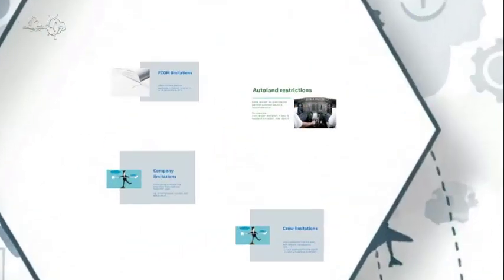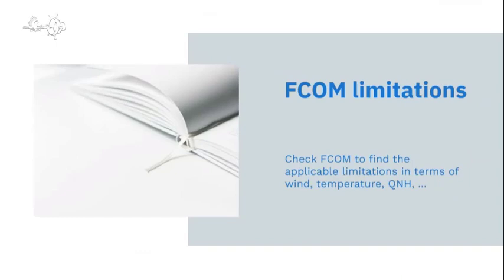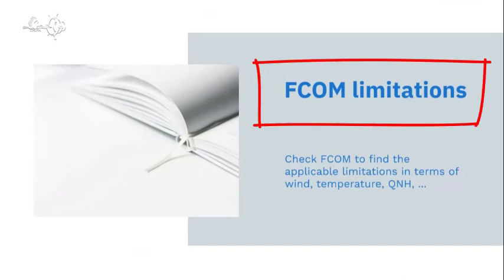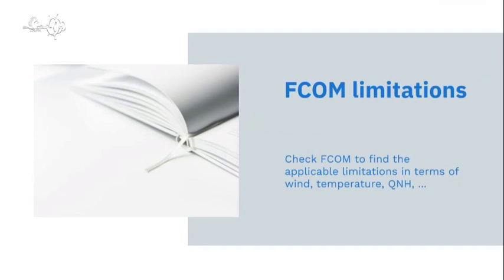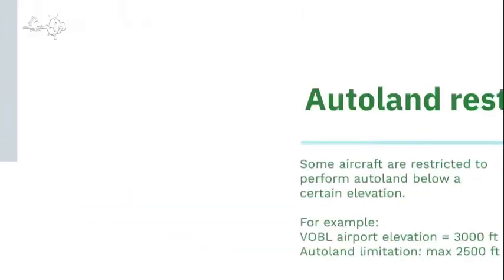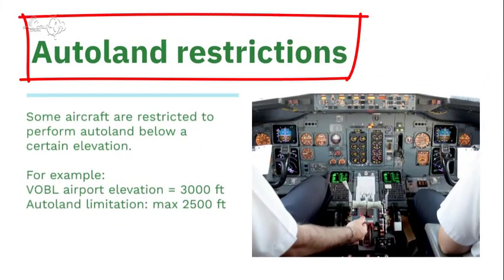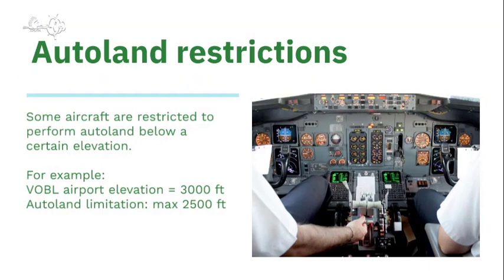Aircraft, company and crew limitations. So just be aware if there are any applicable FCOM limitations, for example crosswind or tailwind, temperature, QNH, and so on. There may be autoland restrictions as well. For example, if Bengaluru were the destination alternate, we have to understand the airport elevation. From the chart, we see that Bengaluru is quite high, with an elevation of 3,000 feet. But there's a limitation for autoland in the FCOM, which says that the aircraft can only make autolands below 2,500 feet.